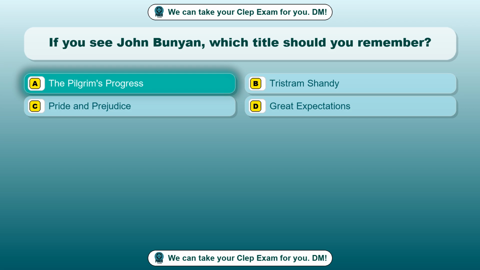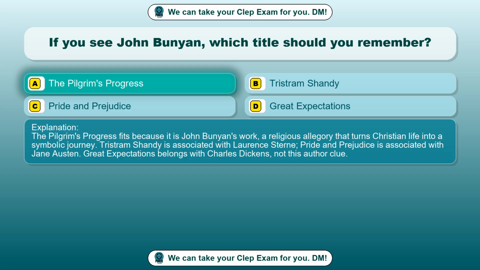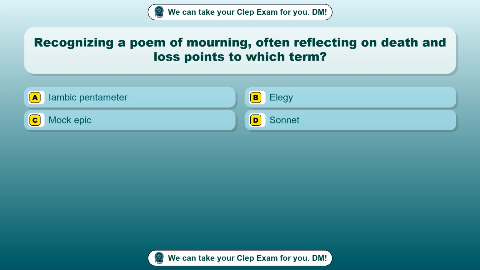The Pilgrim's Progress. The Pilgrim's Progress fits because it is John Bunyan's work, a religious allegory that turns Christian life into a symbolic journey. Tristram Shandy is associated with Laurence Sterne. Pride and Prejudice is associated with Jane Austen. Great Expectations belongs with Charles Dickens, not this author clue.